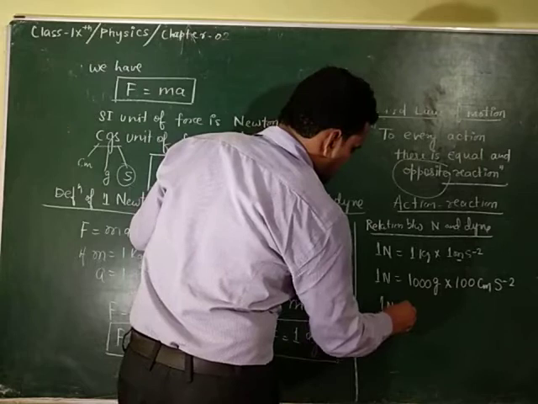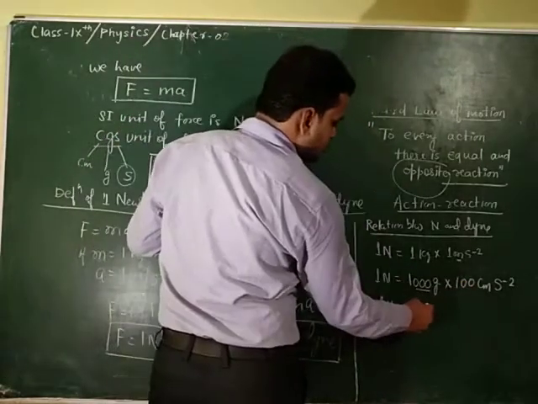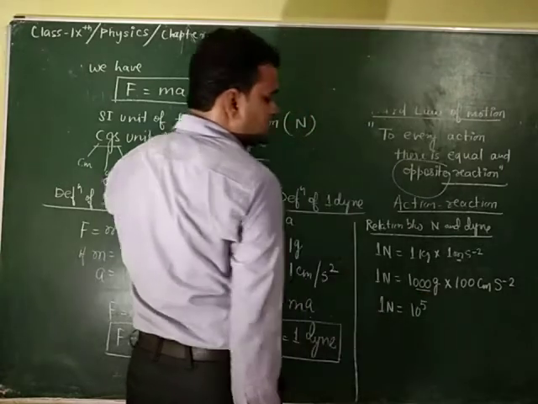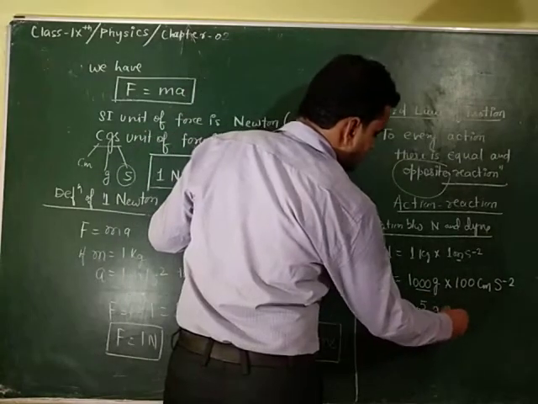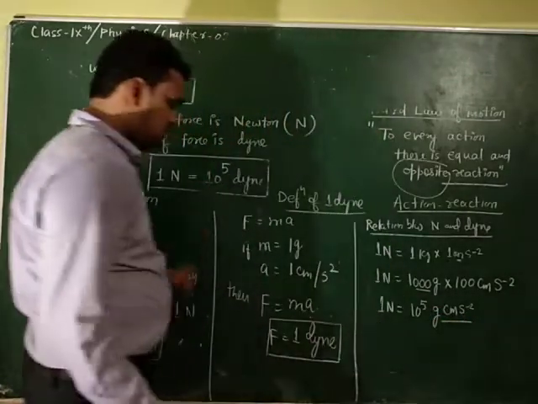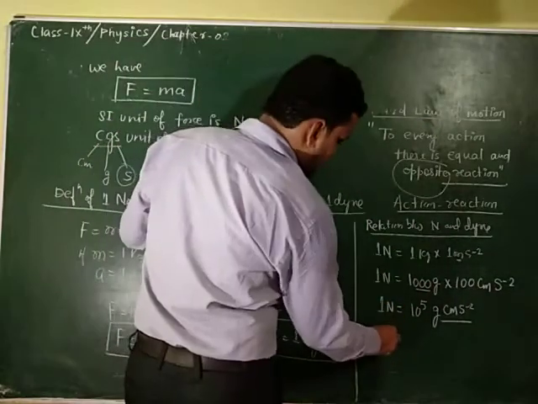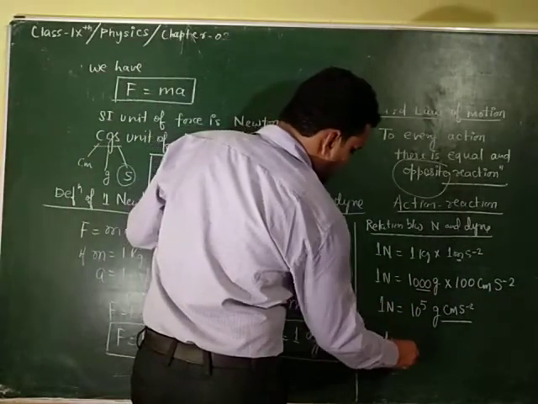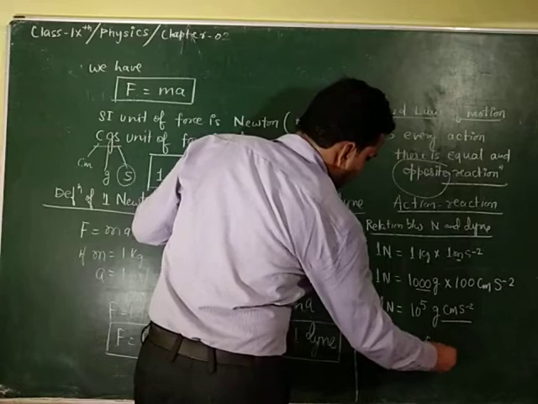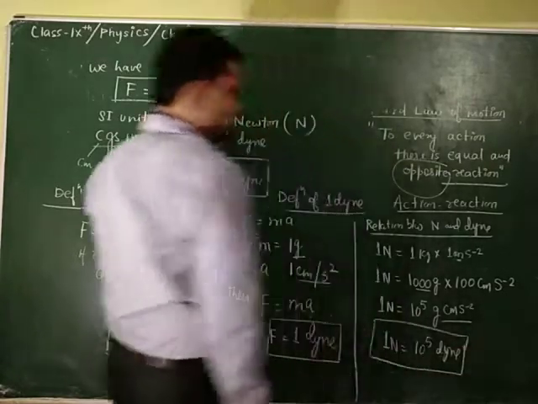So 1 Newton equals, how many zeros are here? 3, and here 2. The total is 10 to the power 5, gram centimeter per second square, and gram centimeter per second square is equal to dyne. That is why 1 Newton is equal to 10 to the power 5 dyne. This is our required result.